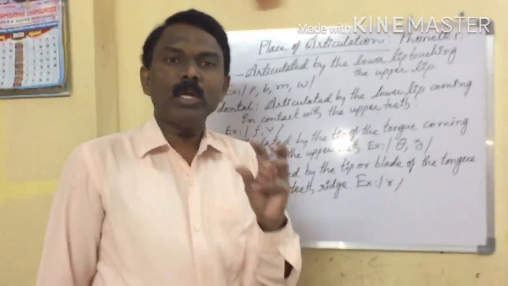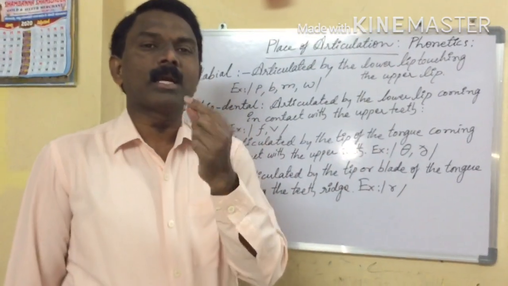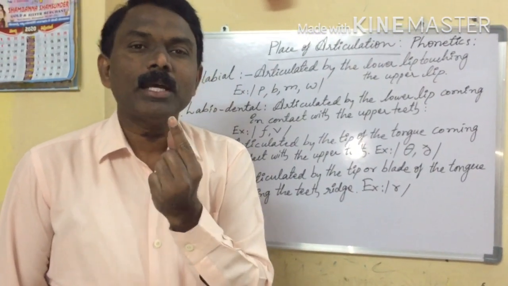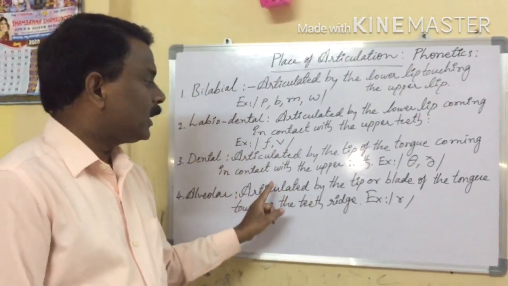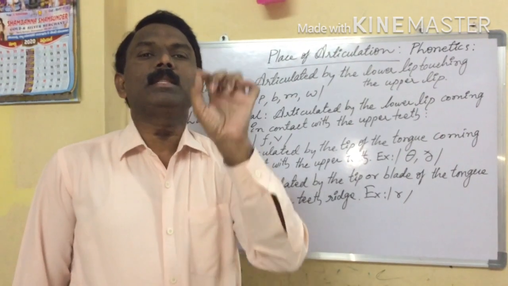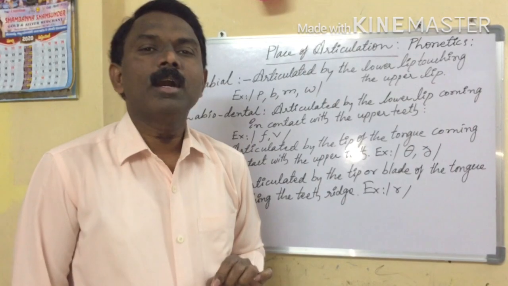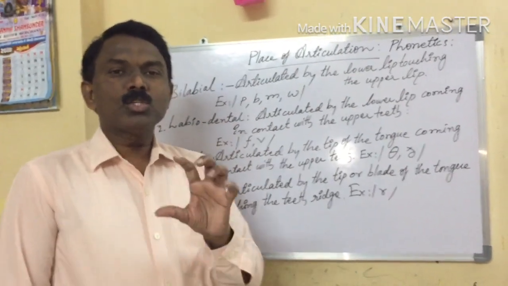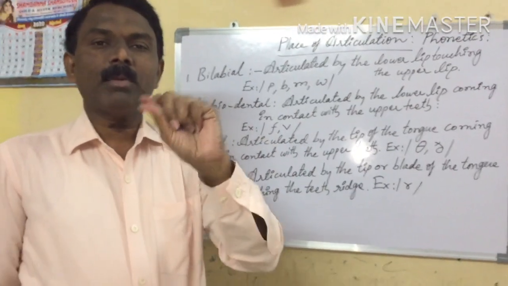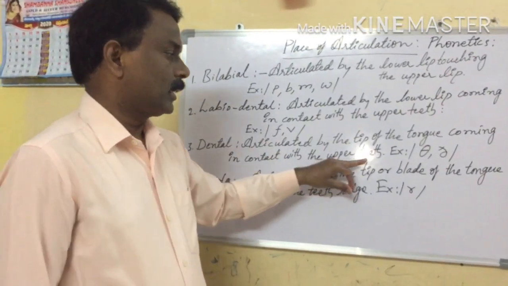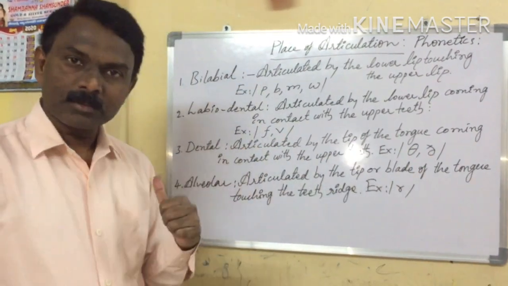How are these two sounds produced? The tip of the tongue comes in contact with the upper teeth. Ta, tha. So that's why these two sounds are called dental.